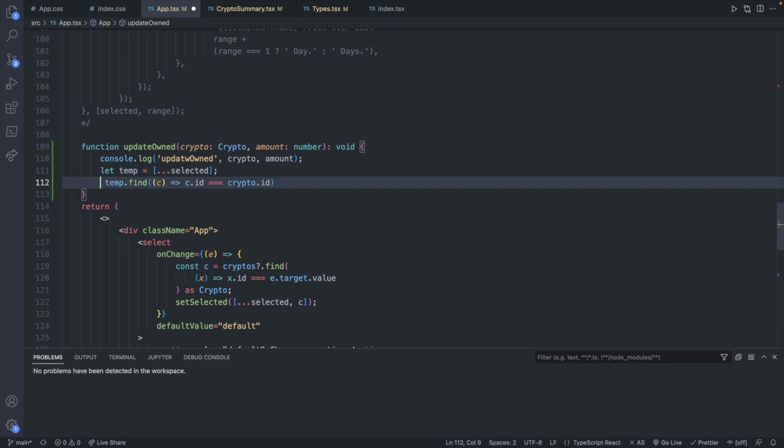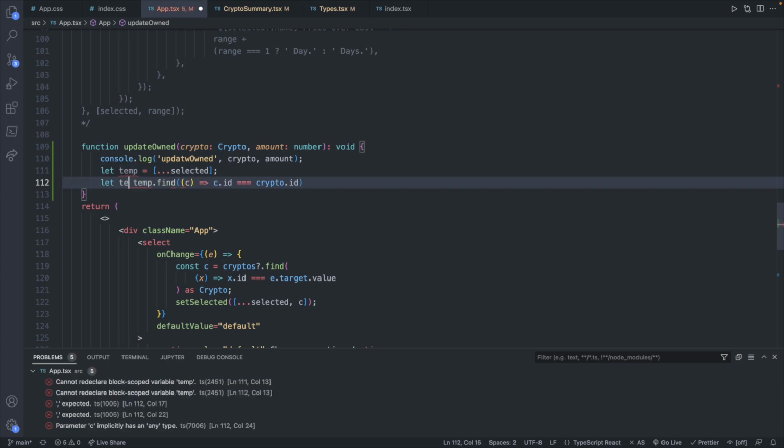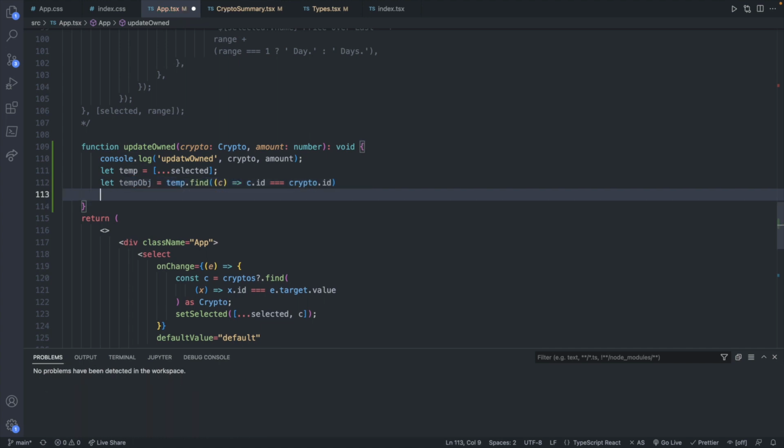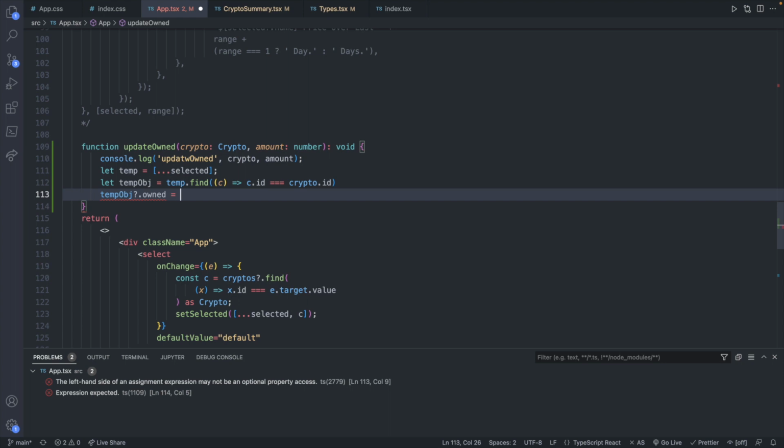And that can be assigned to a variable as well. So we'll say let temp object be temp.find. And now we can modify this temp object by saying tempObj.owned and assigning it a value of the actual amount that we now own, which is also passed in as an argument. Now we do get an error: the left-hand side of an assignment expression may not be an optional property access. So you get rid of that, for example, but then you get another error, object is possibly undefined.